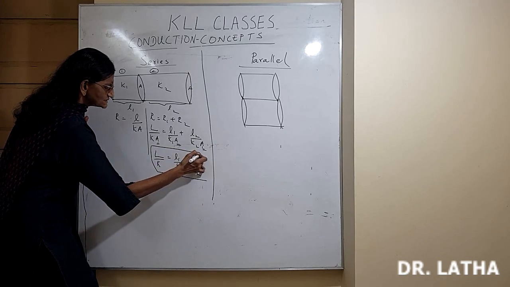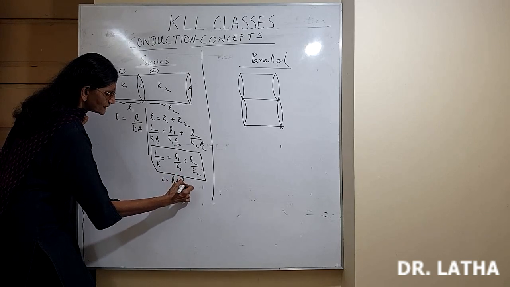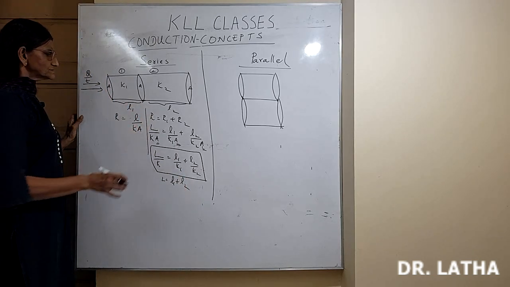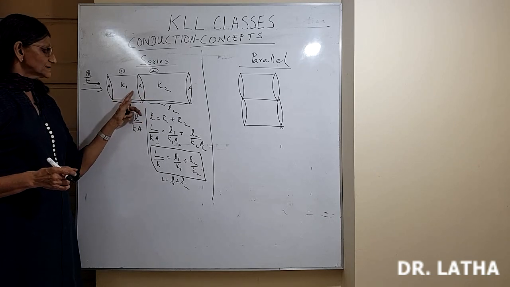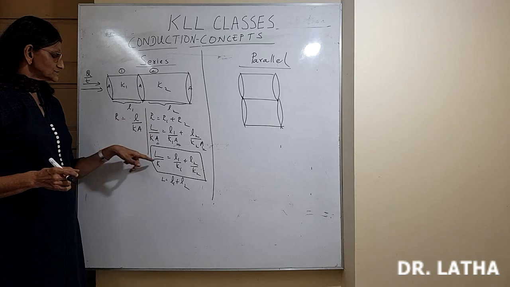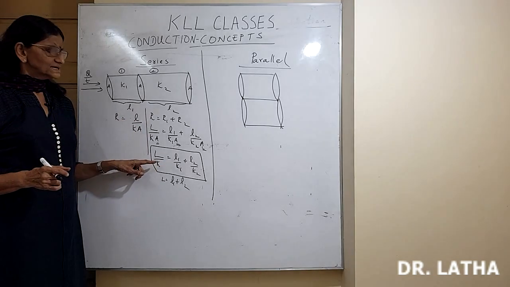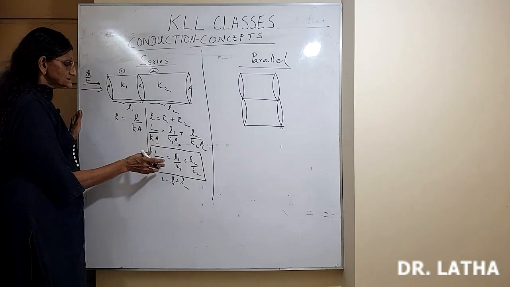Where what does L stand for? L stands for the total length, L1 plus L2. Clear? So if there are two different materials, for example copper and iron, and thermal conductivities are given, the total length will be L1 plus L2. You can substitute and find the effective thermal conductivity. So that is conductors in series.